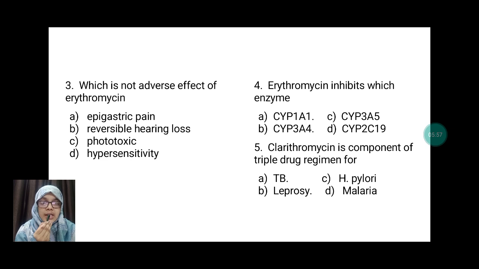Fourth, erythromycin inhibits which enzyme? As we studied, its answer is B, cytochrome P3A4. Clarithromycin is a component of the triple drug regimen for C, H. pylori, to eradicate H. pylori.